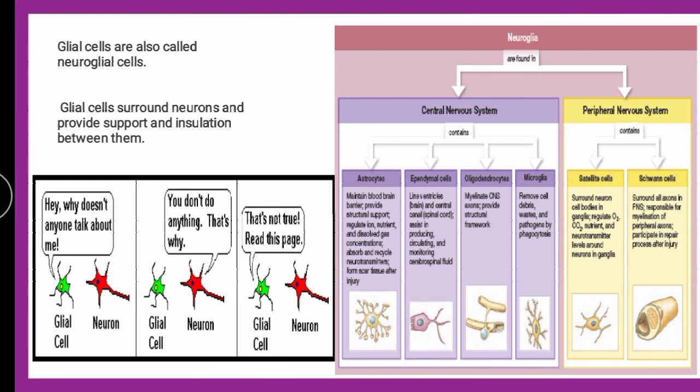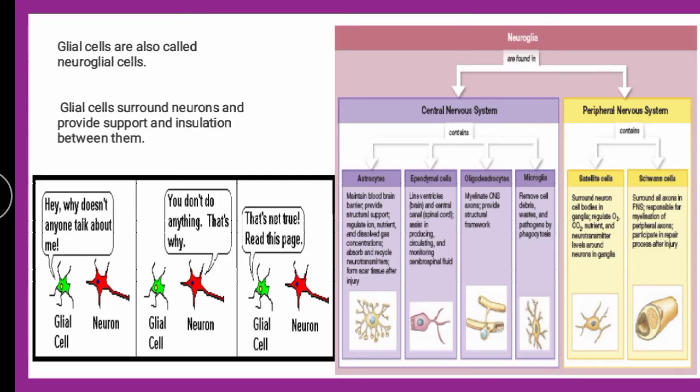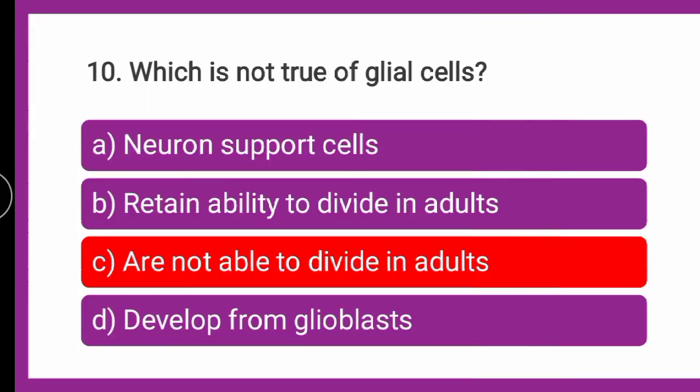The glial cells have the supportive and insulating function between them, but the glial cells are not able to divide in adults. They only have the supportive functions. So the correct answer is they are not able to divide in the adults. So this thing is not true about the glial cells.